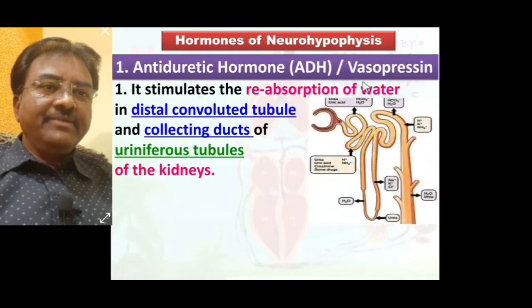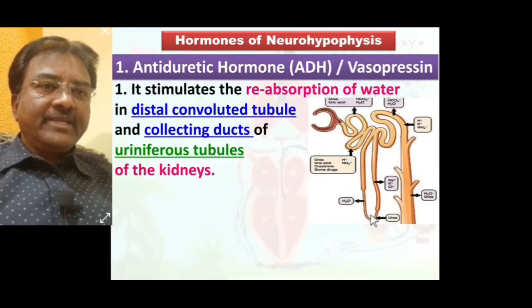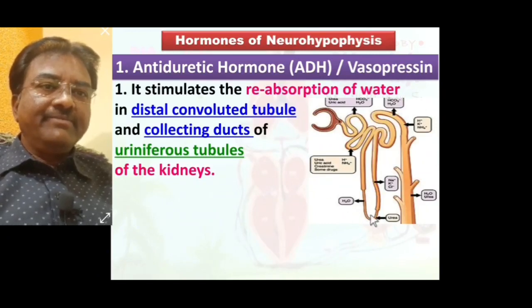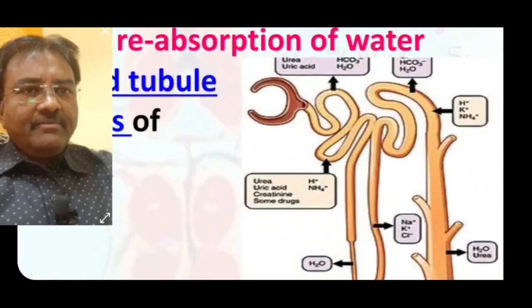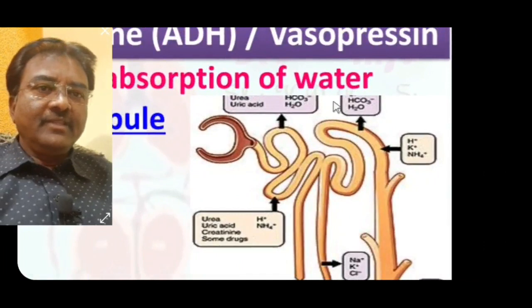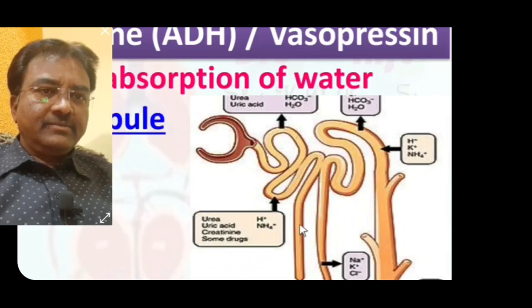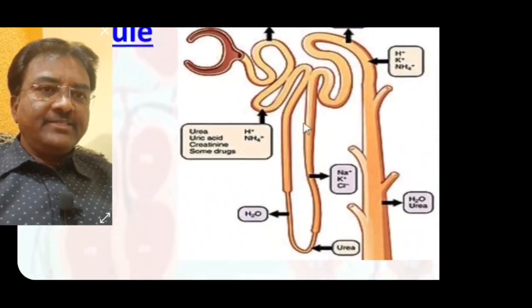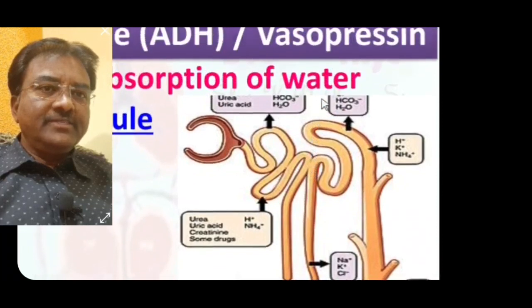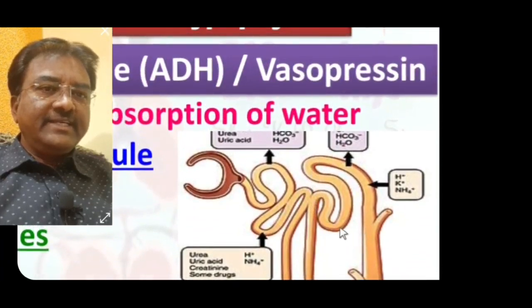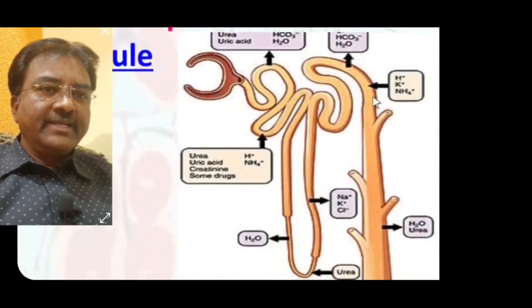The uriniferous tubule diagrammatic representation is seen here. The uriniferous tubule consists of different parts: this is the Malpighian body, this is the PCT part, this is the U-shaped Henle's loop, this part is the DCT, distal convoluted tubule, and this part is the collecting duct.